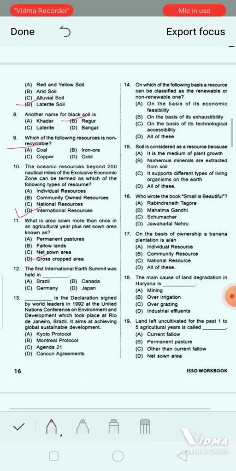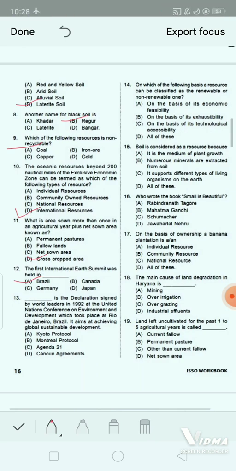Next question. The first International Earth Summit was held in dash. Option A, Brazil. Option B, Canada. Option C, Germany. And option D, Japan. Correct answer will be Brazil. Yes. The first International Earth Summit was held in Rio de Janeiro in Brazil in June 1992. Okay, coming to next question.